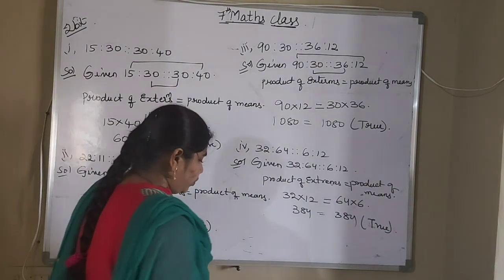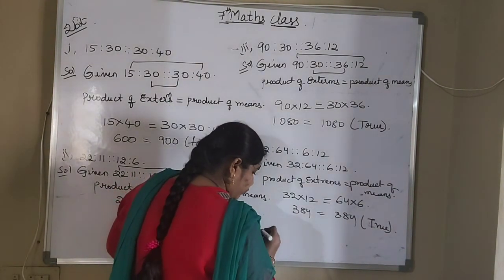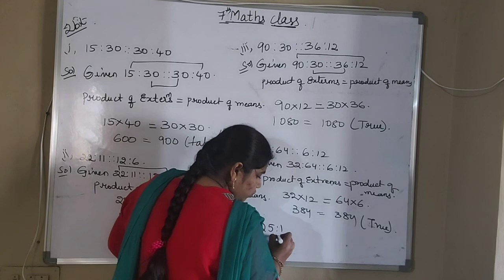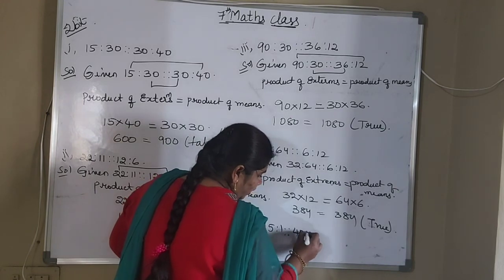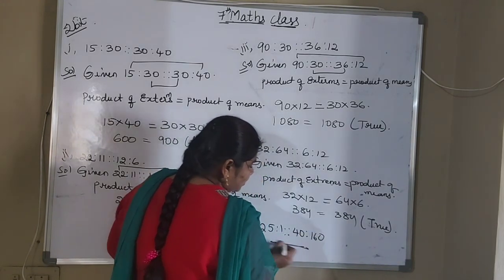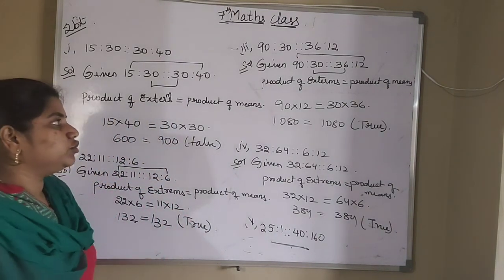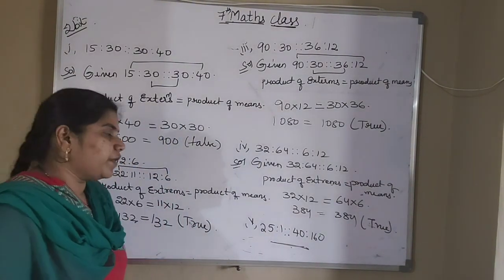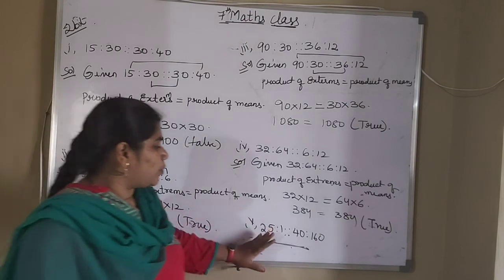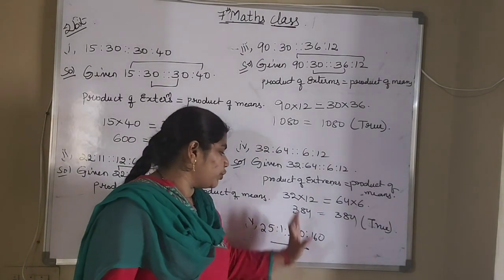Now the last one, you try it as homework. So the fifth one is 25 is to 1 is as 40 is to 160. Whether these given two ratios are in proportion or not, you find out by using the same method. Product of extremes will be equal to product of means.